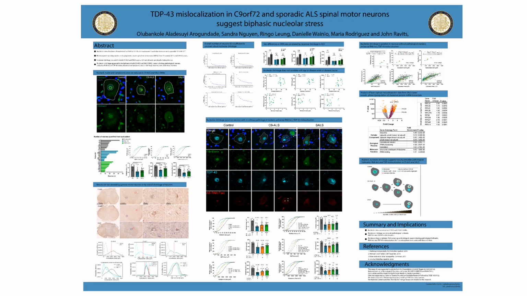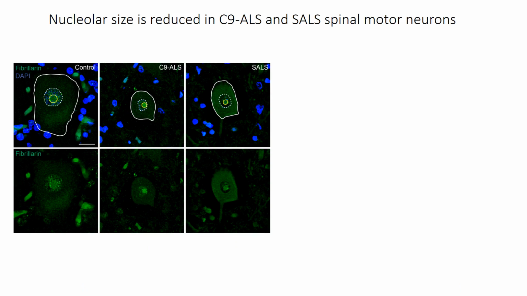This work was inspired by recent findings that nucleolar stress occurs in C9 ALS FTD. However, until now, it was unknown whether or not this also occurs in sporadic ALS, and additionally, it is a mystery how pathological hallmarks such as TDP43 mislocalization and antisense RNA foci correlate with this phenomenon.